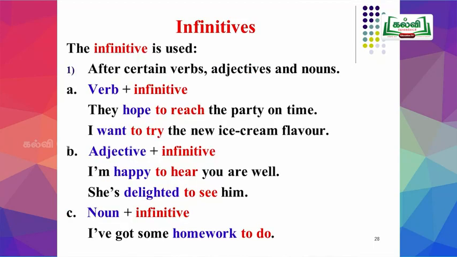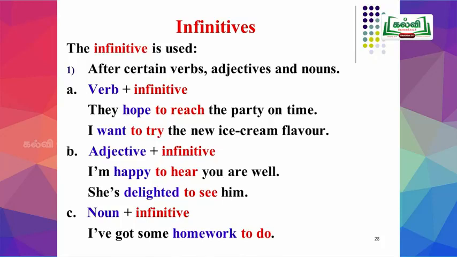Next, the infinitive is used after certain verbs, adjectives and nouns. Let's see one by one. First, we are going to see the infinitive and verb combination. That is verb plus infinitive.